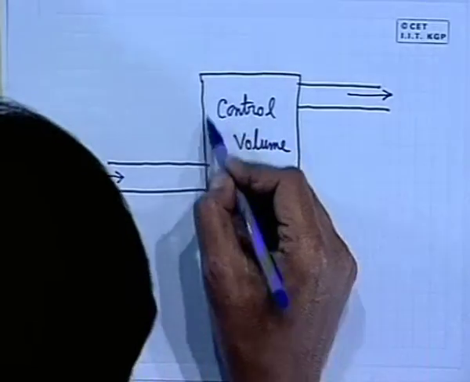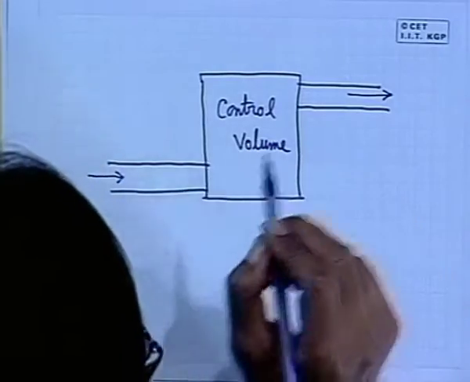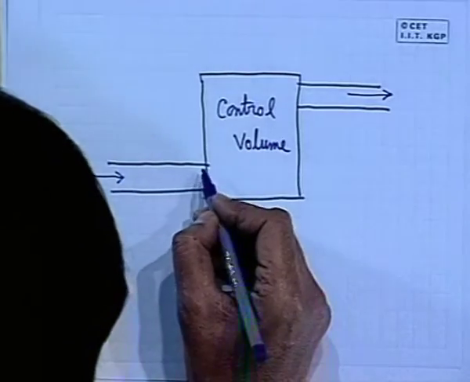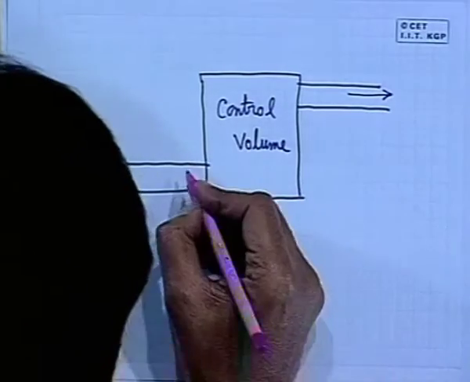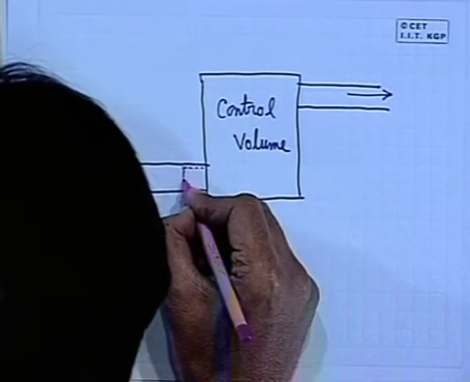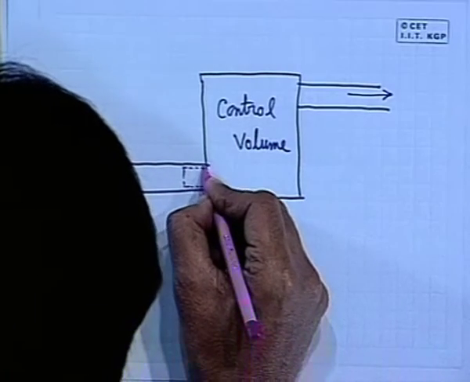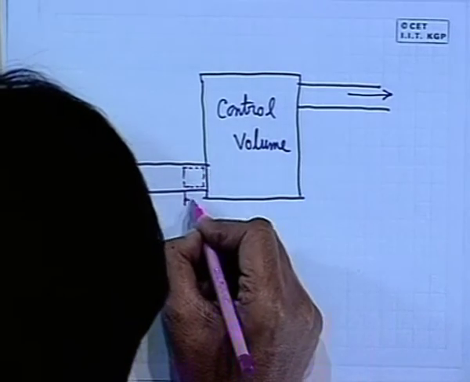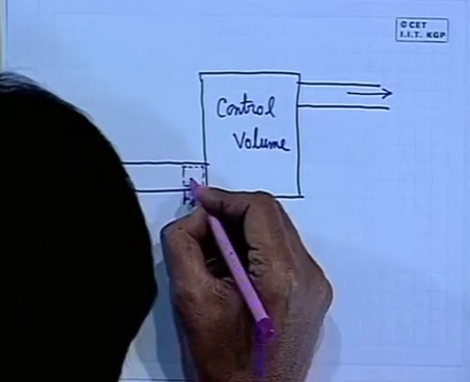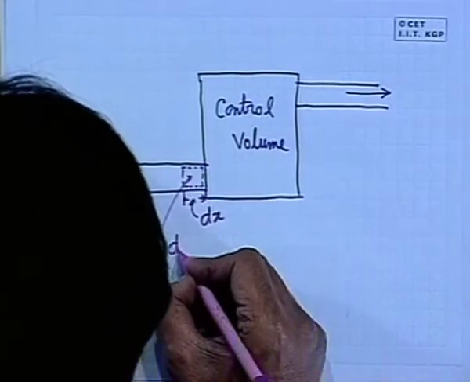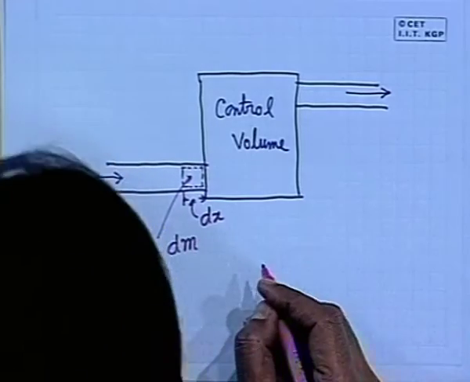So, let us consider such a control volume, and to understand the flow work, let us consider some amount of mass, which we define just at the adjacent boundary of the control volume. This is dx. Let this amount of mass be dm.